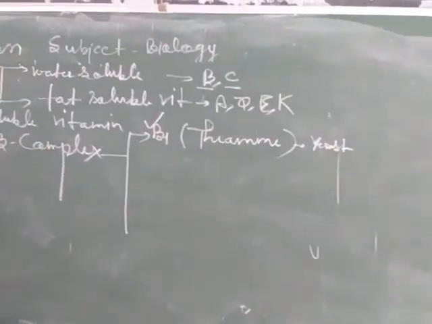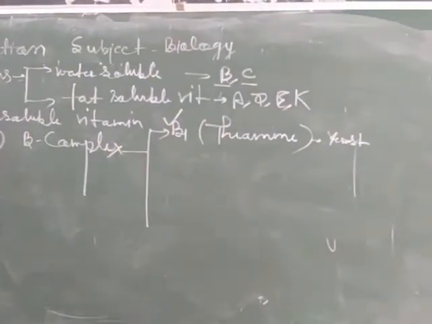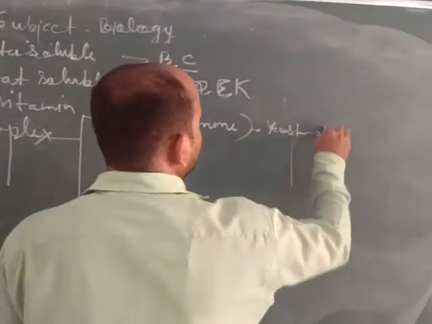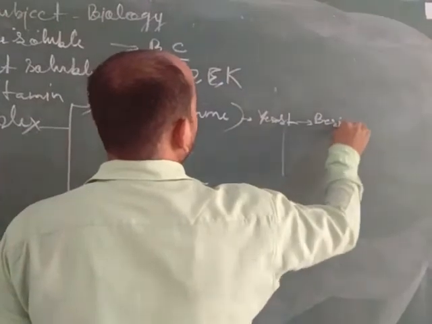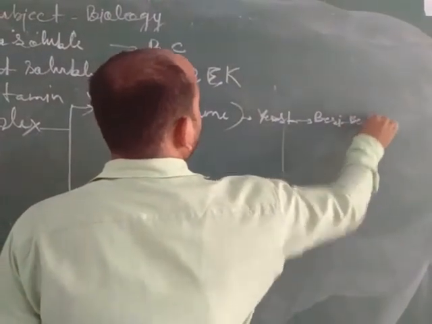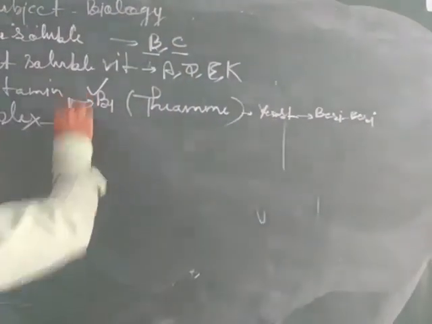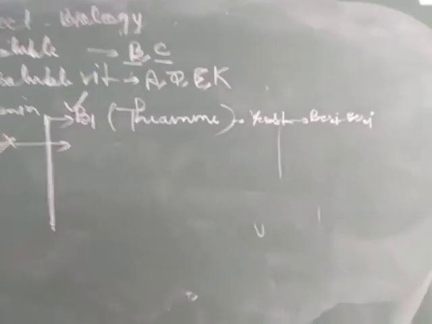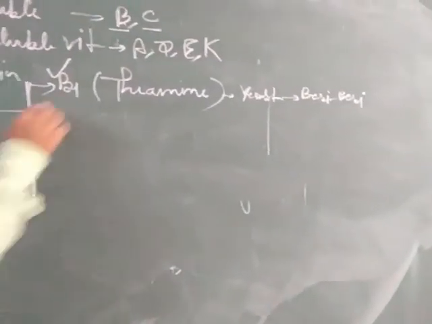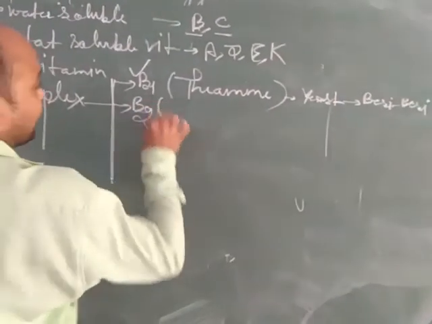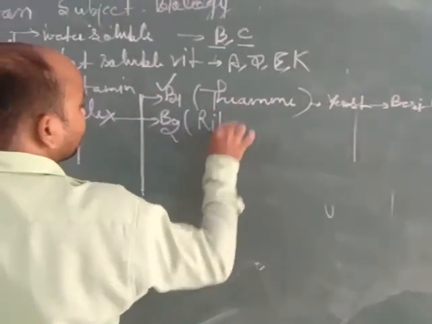We know that due to deficiency of vitamin B1, a disease called beriberi is caused. Now the second type of vitamin is vitamin B2, its scientific name is riboflavin.